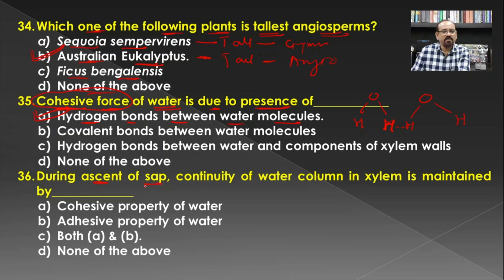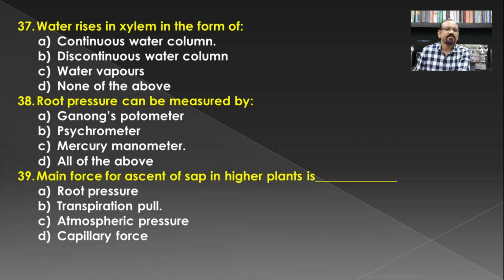During ascent of sap, meaning the transport of the water, continuity of water column in the xylem is maintained by. If you see this continuity of the water column in the xylem during the ascent of sap, this is because of the cohesive and adhesive property of the water. So hence here the cohesive property and the adhesive property of the water become the answer, and hence C, both A and B become the answer for this question.